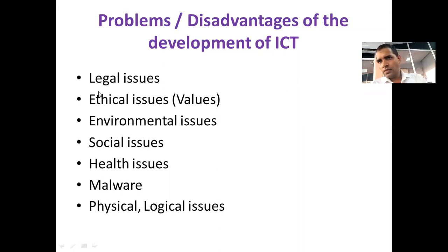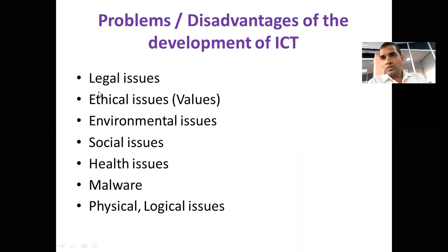Then environmental issues. As I mentioned earlier, we have some environmental related issues when ICT is improved. I will name them one by one. Then society, social issues. Society is something which we are surrounded by, right? There may be neighbors, there may be friends. So there are some problems in our society when ICT is improved. Let's take them one by one.